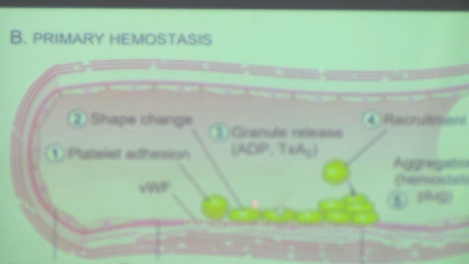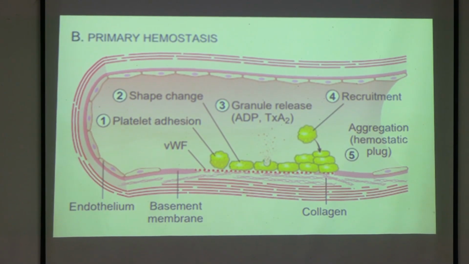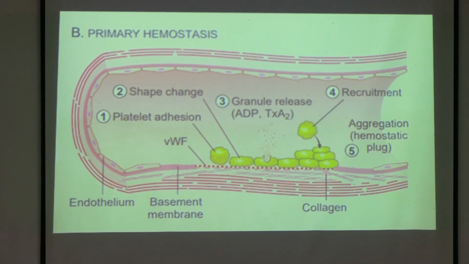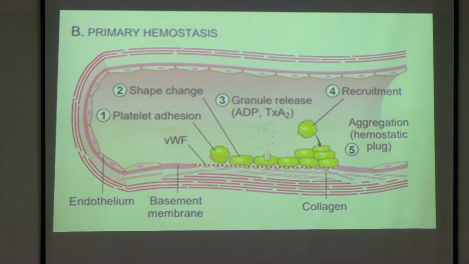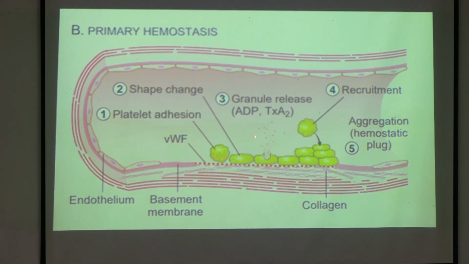Now next we have to understand what is platelet granule release. How is it happening? When the platelet has adhered to the collagen, that is von Willebrand factor and collagen, you can see here from the platelet red granules are being released. That is, the platelet is calling the other platelets from the body for backup, because there is a wound, you have to come and seal the wound. So next step is granule release, by the release of ADP and thromboxane.